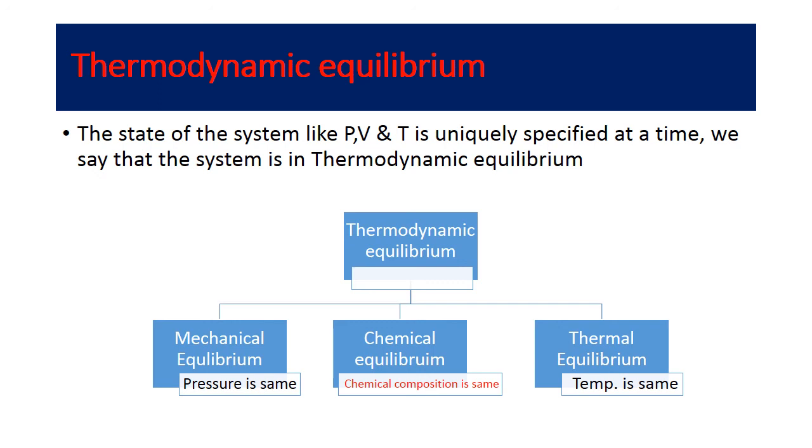On the other hand, when we talk about chemical equilibrium, there should not be any chemical reactions going on in the system, nor should there be any exchange of matter between the system and the surroundings. And so we can say that the chemical composition of the system remains the same, and so the system is in chemical equilibrium. Thermal equilibrium: in thermal equilibrium, there is no exchange of heat, so the temperature remains the same, and we can say the system is in thermal equilibrium.